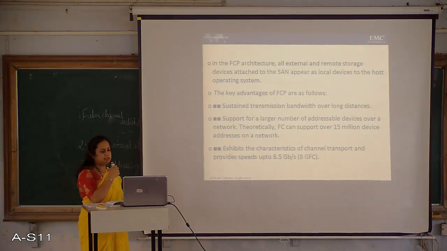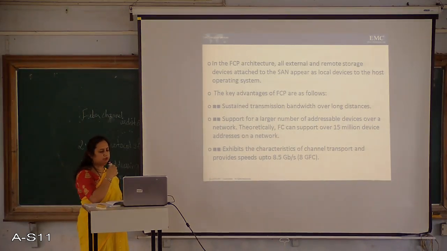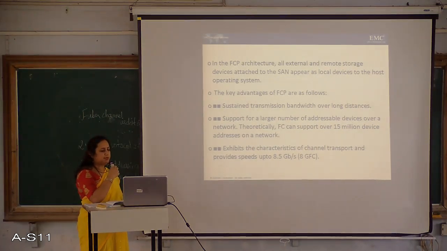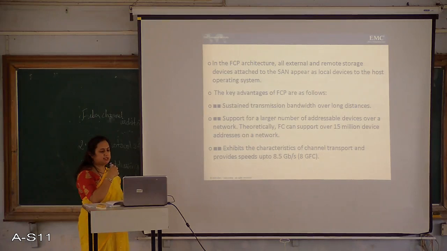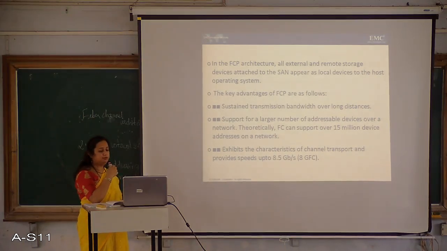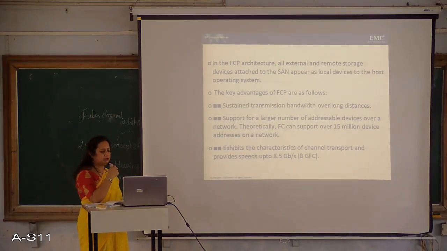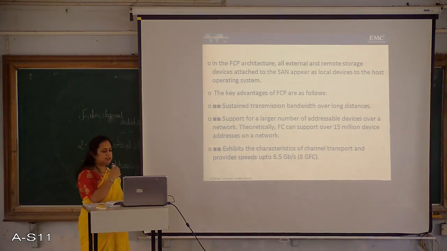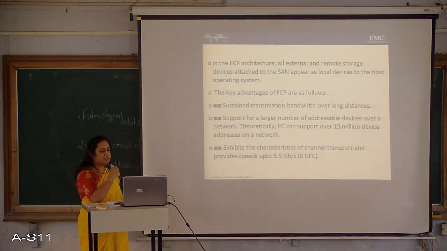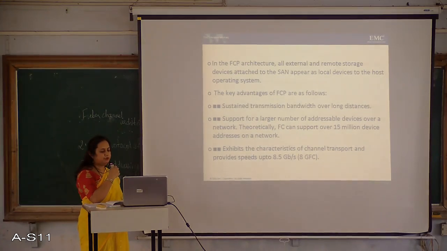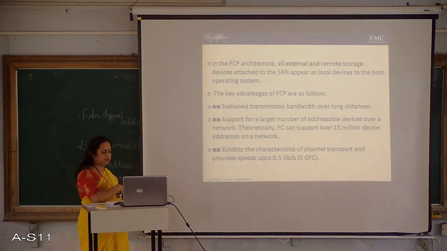Firstly, sustained transmission bandwidth over long distances, support for a large number of addressable devices over a network. Theoretically, FC can support over 15 million devices addressed on a network. Then it exhibits the characteristics of channel transport and provides speeds up to 8.5 GB per second.